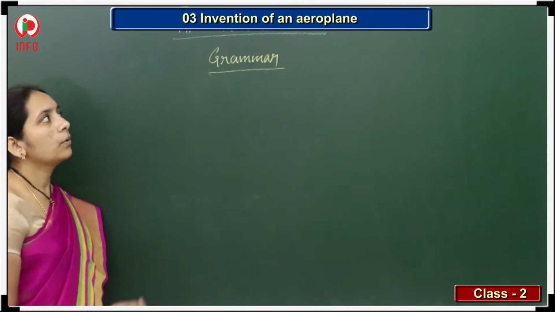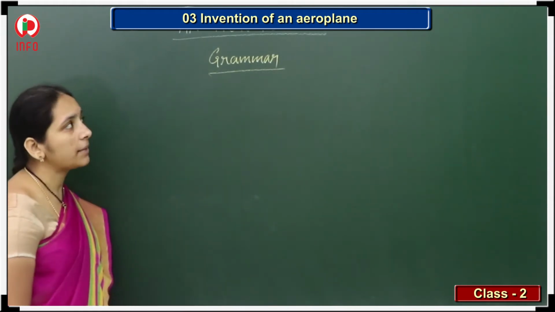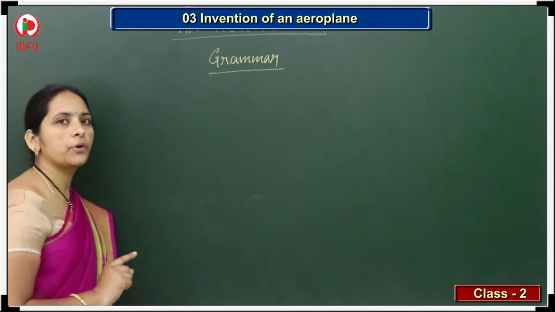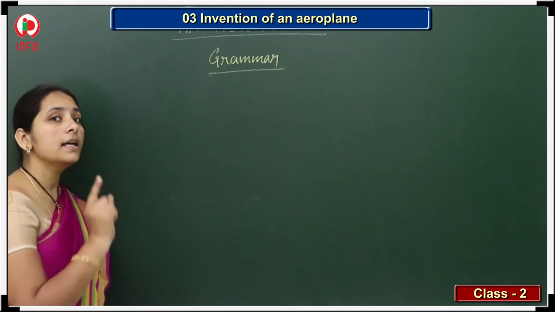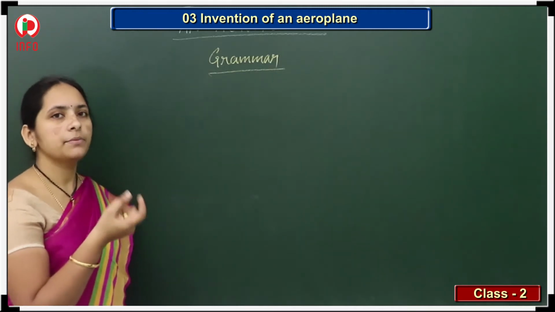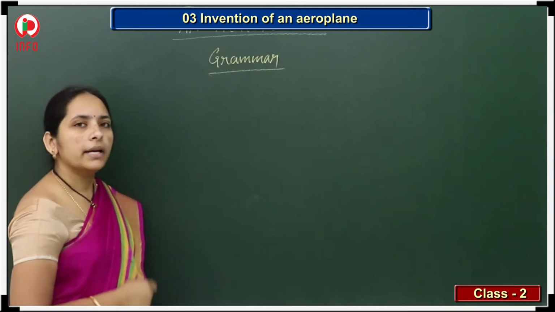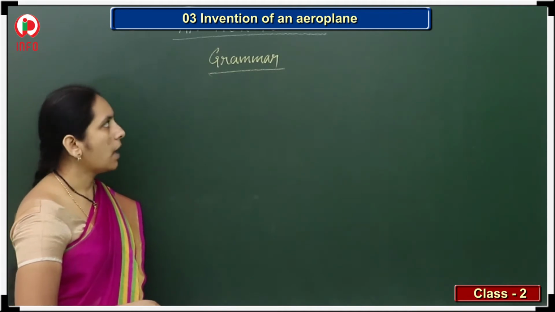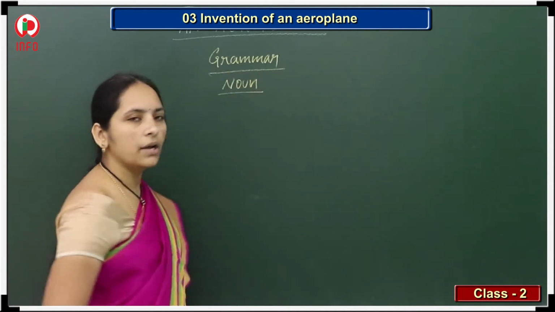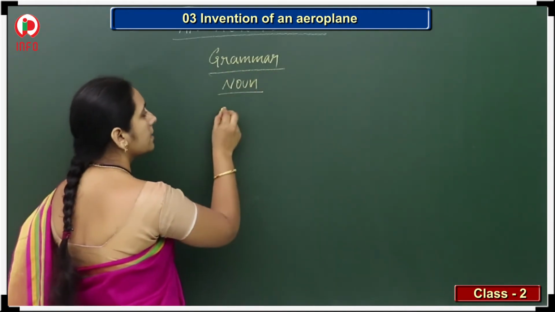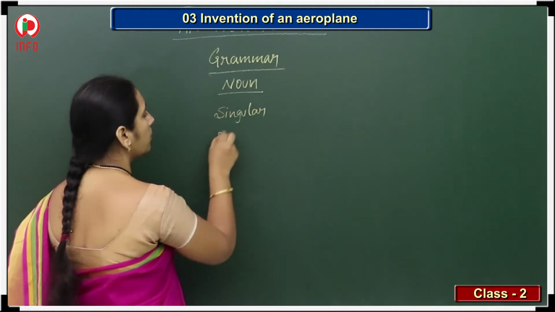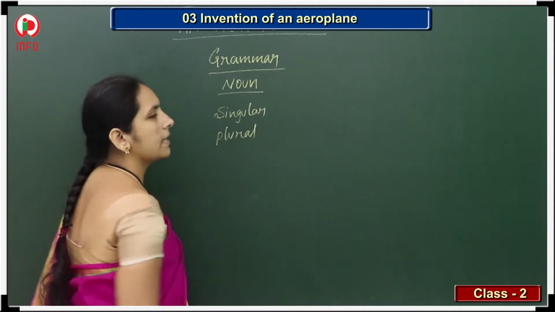See children, so we have completed the lesson and the vocabulary part. Now the grammar part. In the last lesson we completed nouns. I told you there are mainly four or five types of nouns, and proper noun and common noun we have completed. Now under common nouns, first we can see these nouns are again divided into singular and plural.